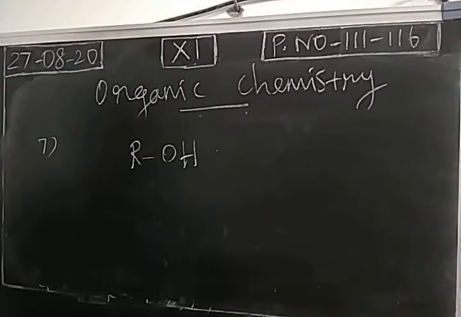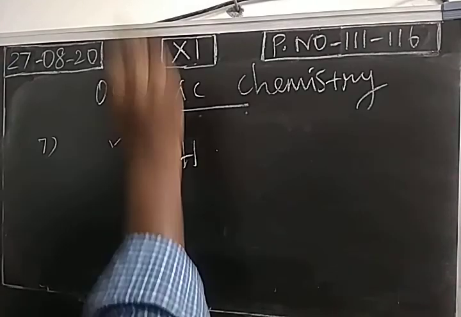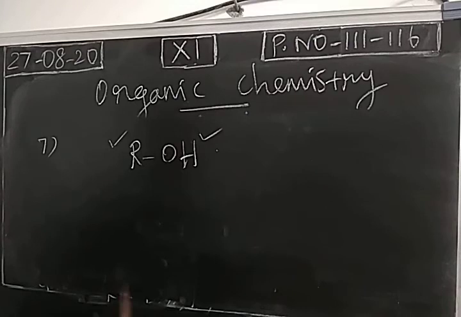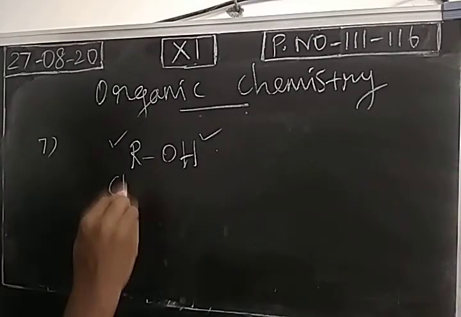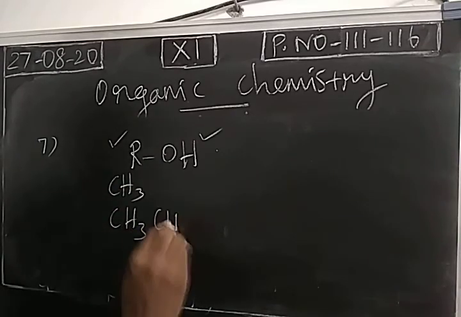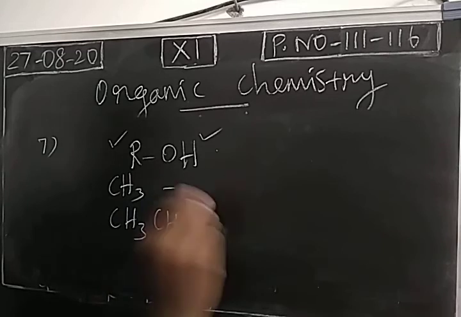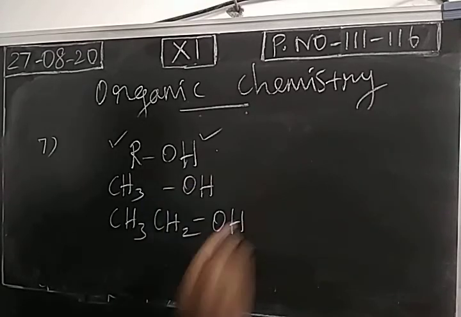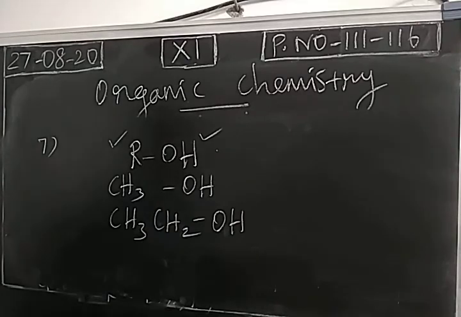In organic compounds, there are two parts, right? One is called the alkyl part, another is called the functional part. This is called the alkyl part. R may be a methyl, ethyl, or propyl, whatever it may be. OH is called alcohol. This is called the functional part of the organic compound. So we call this a functional group.